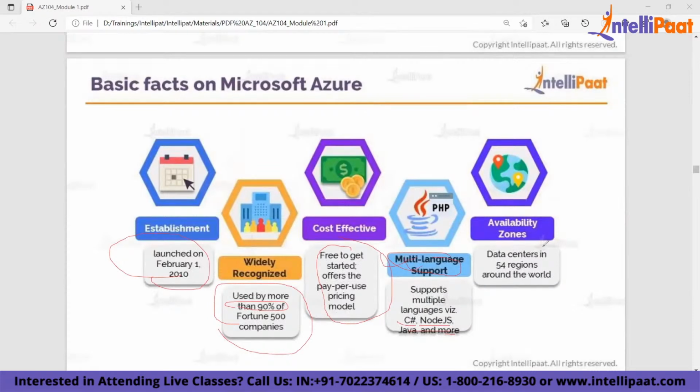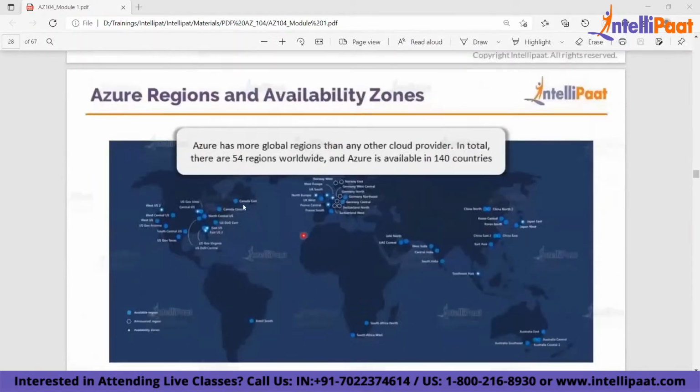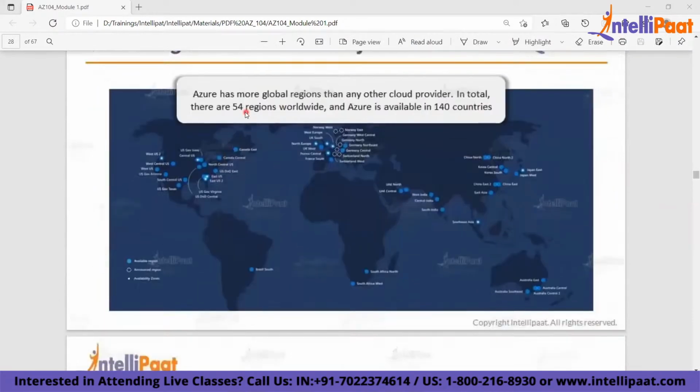Azure is available in how many data centers? It's available in 54 regions in the world. So these are some facts of Azure. If you see, Azure has more global regions. In total, they have 54 regions worldwide, and Azure operates in 140 countries.